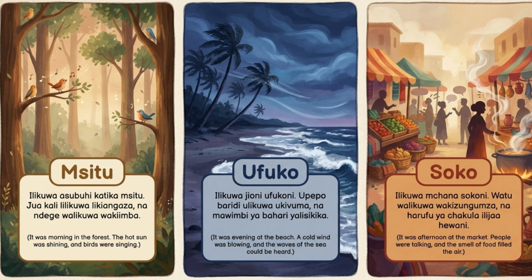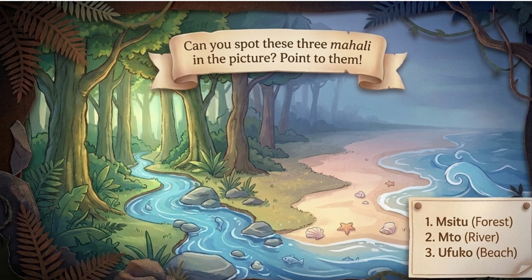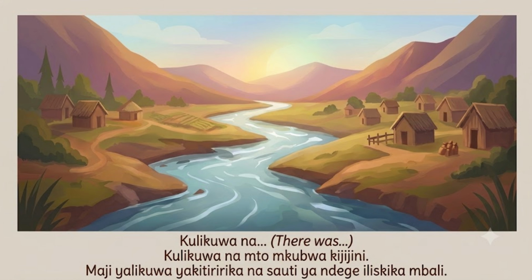Notice how different these 3 settings feel. A quiet forest, a windy beach, a busy market, even though we used the same building blocks. But there are many ways to open a scene. Let's look at a few other starters. Kulikuwa na, there was. This introduces something new into the scene. Kulikuwa na mto mkubwa kijijini. Maji yalikuwa yakitiririka na sauti ya ndege ilisikika mbali. There was a big river in the village. The water was flowing and the sound of birds could be heard in the distance.